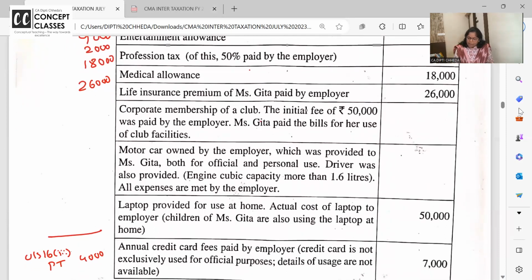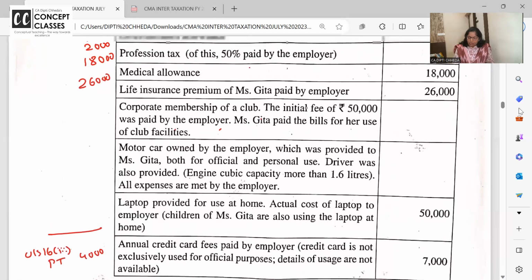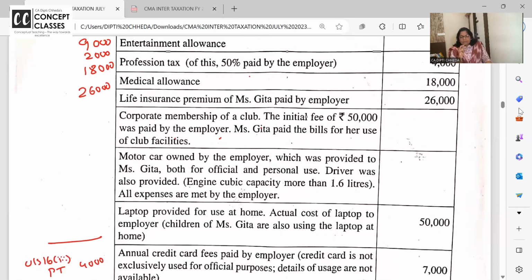Corporate membership of a club, initial fees is paid by the employer. Geeta pays the bill of the club. Now there is no clarity whether this is for personal use, in which case it's taxable. But it is corporate membership fees, so maybe it's an MNC company, and we will take it exempt assuming it is related to the company. Otherwise, if your Club Mahindra fees is paid by your employer, very well, it's a perquisite.